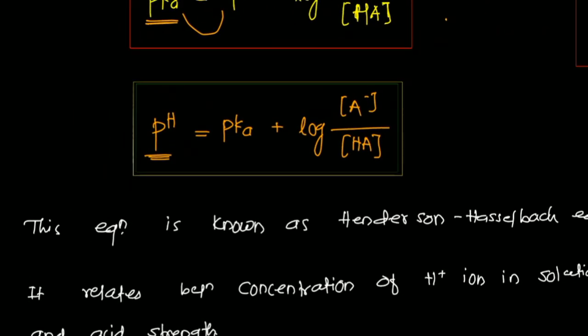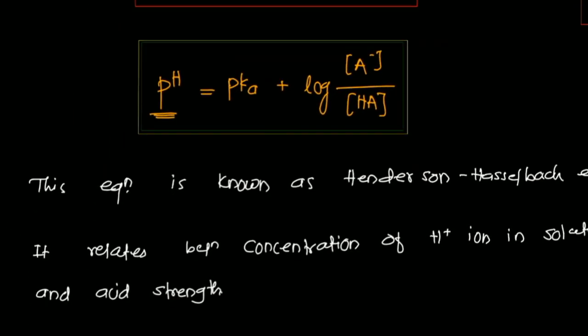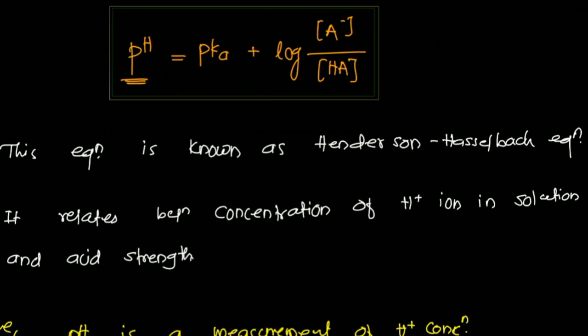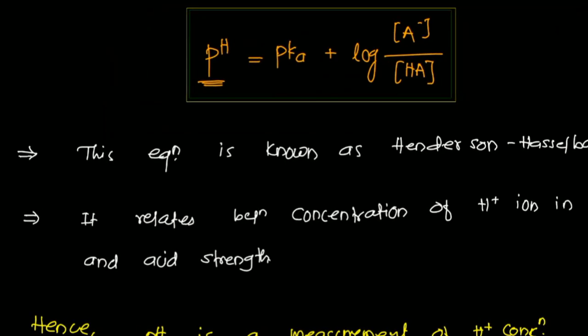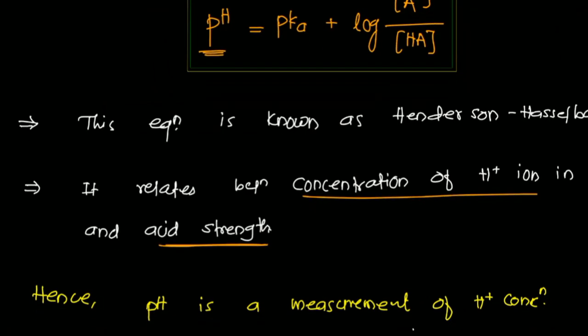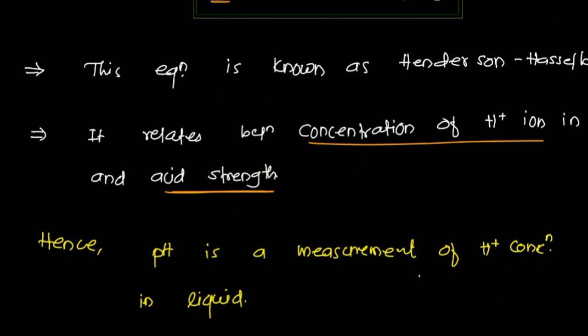Now this equation is very important because it relates the concentration of hydrogen ion in a solution and acidic strength. It gives the relationship between the concentration of H plus, that is pH, and the strength of an acid. This is an important one. We will see some numericals based on the Henderson-Hasselbalch equation now.